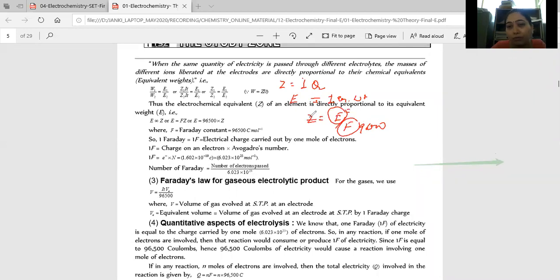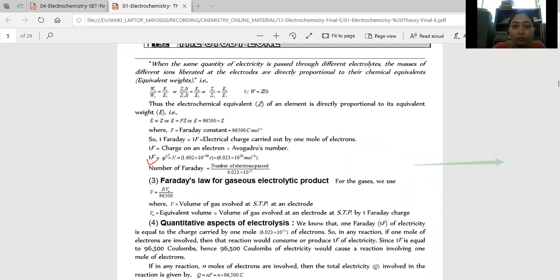If I want to convert Z into E or E into Z, then always Z is equal to E divided by F. E means the amount passed by 1 equivalent or 1 Faraday, divided by F, so 1 coulomb per mass. Very good. You need to remember this, it's a good concept and can be used to solve MCQs. Now this is the basic one. In the second law, E is directly proportional to Z. So these all are the conversions.